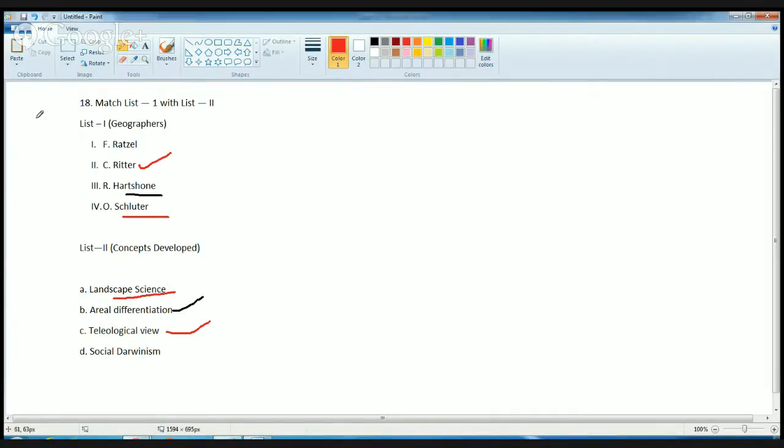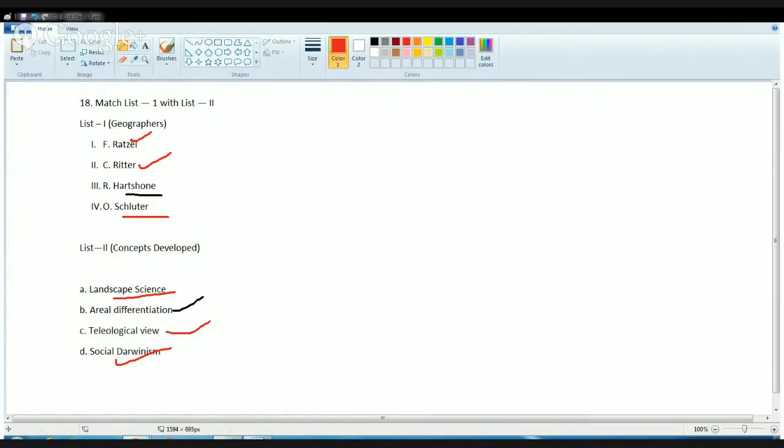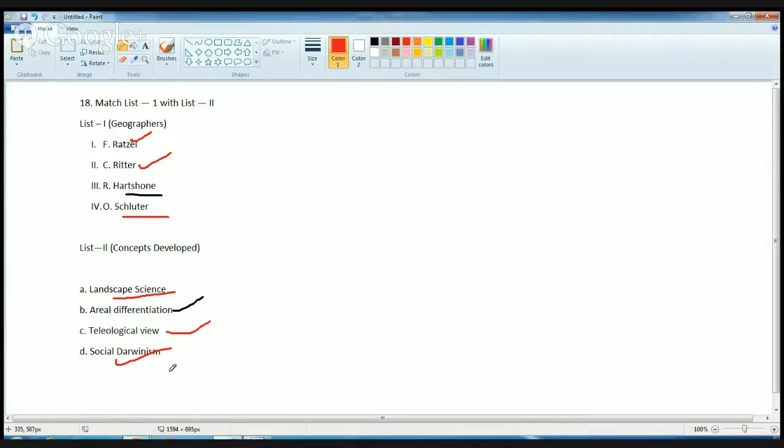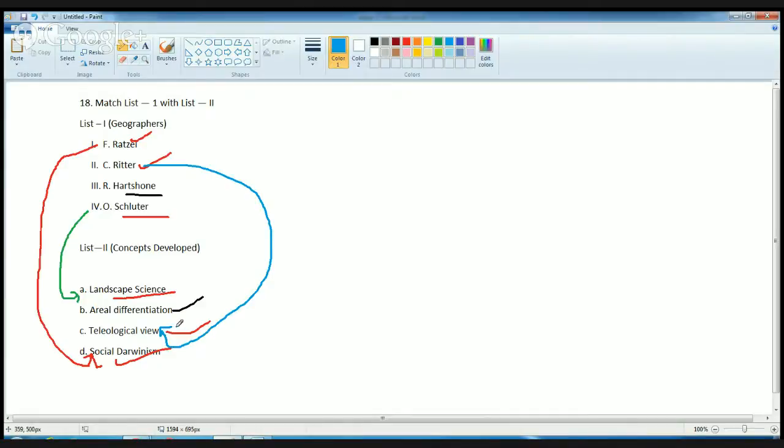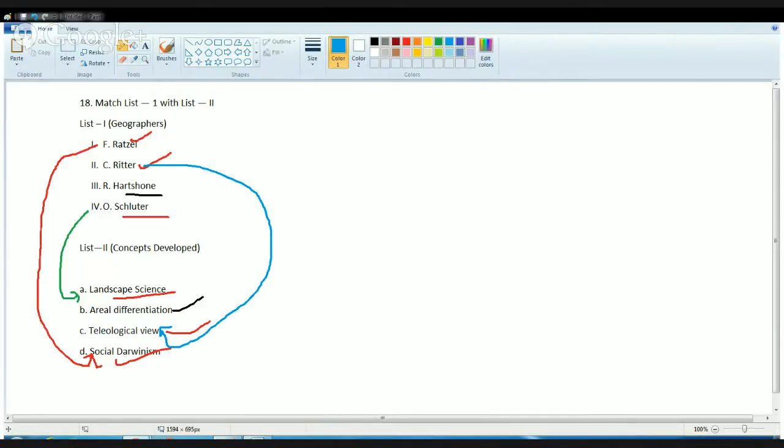And finally, Ratzel, who gave 2 concepts. One was social Darwinism and another was Lebensraum. So Ratzel gave the concept of social Darwinism. Then you have Schluter, who gave the concept of landscape science. And finally you have Ritter, who gave the teleological view. Okay. Now next question.